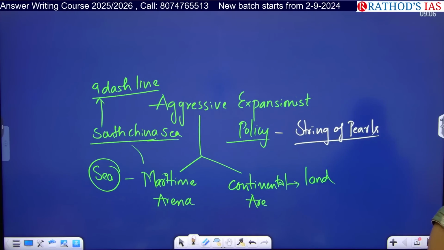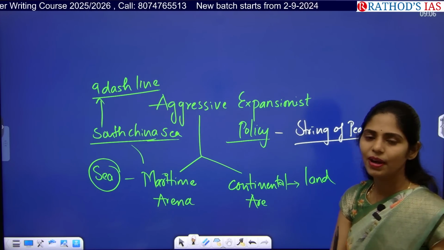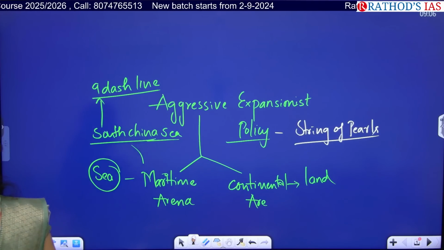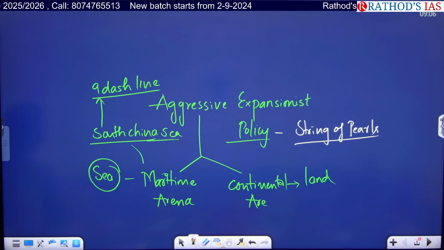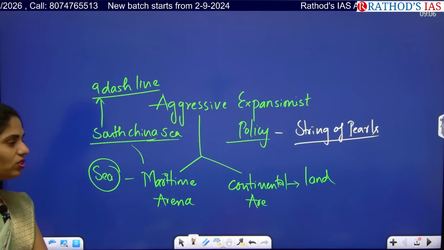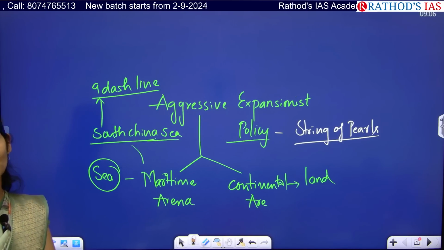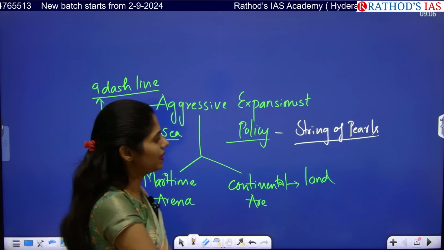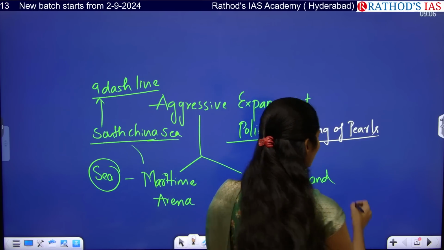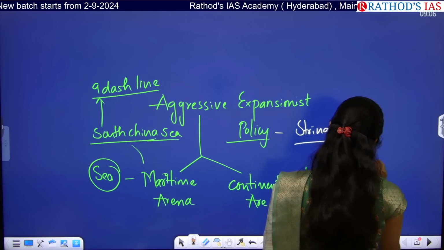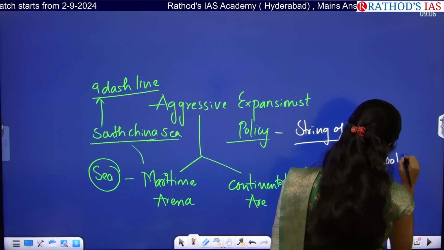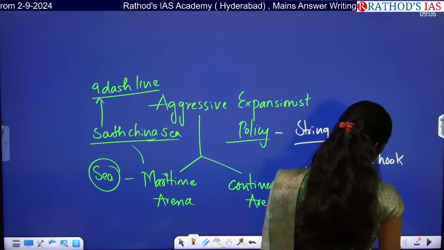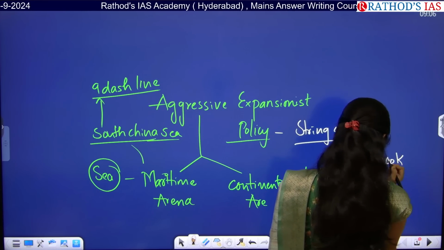In Iran, we have Chabahar Port, which has been developed by India to counter Gwadar Port. Apart from this, in Djibouti, so you have to know the countries where China is developing its ports under the string of pearls. To counter this string of pearls, India came up with the fish hook policy, as well as the necklace of diamonds.